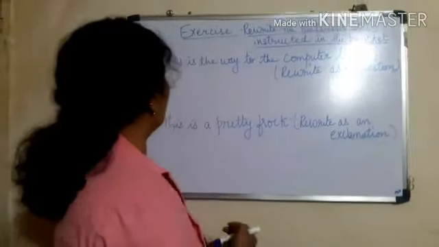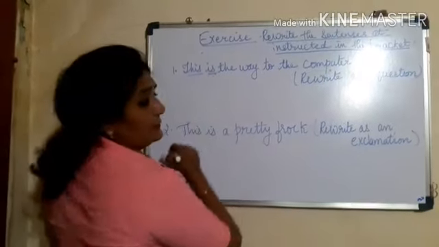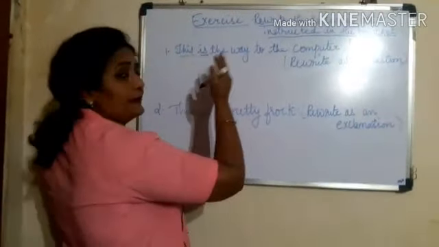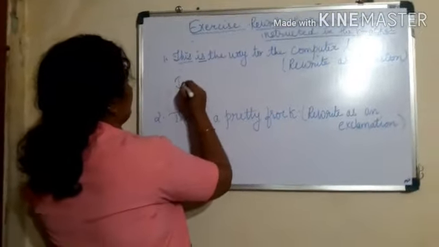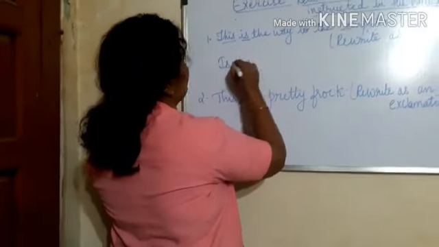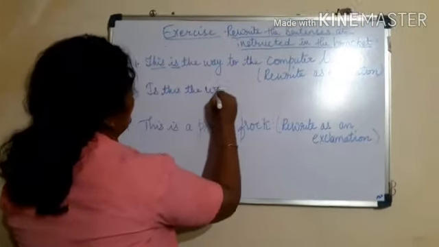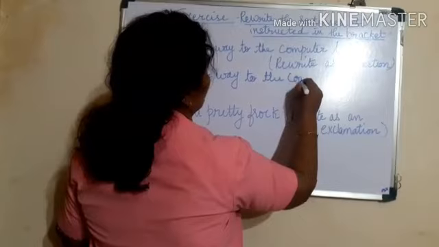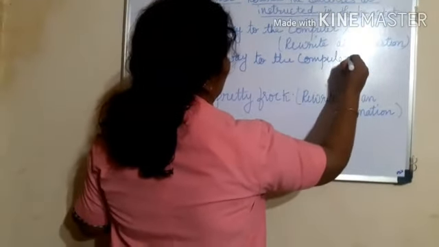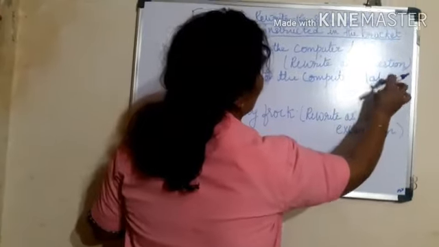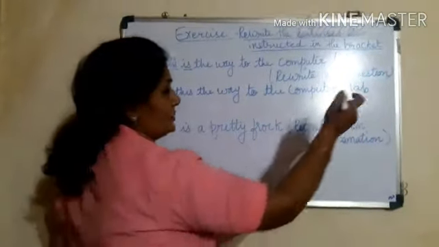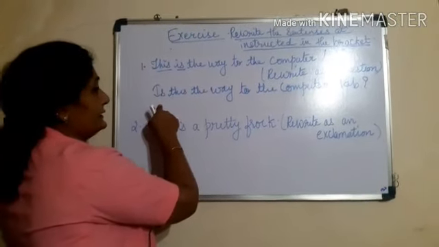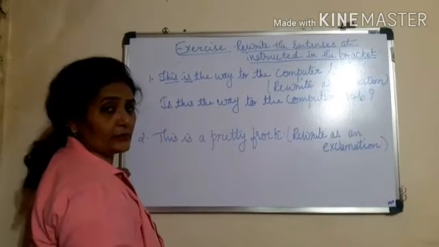So what we'll do, we'll change the place of these two words here to form a question, changing the statement into a question. So we'll write, is this the way to the computer lab? And now we have changed this into a question, so a question mark should come here at the end. It will start with a capital letter and it will end with a question mark.